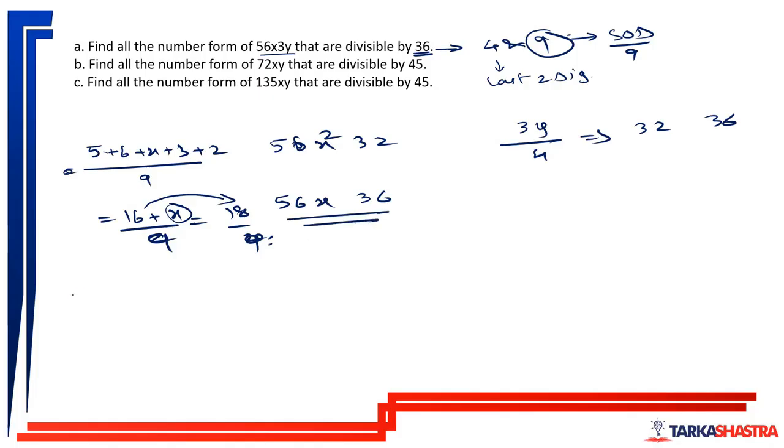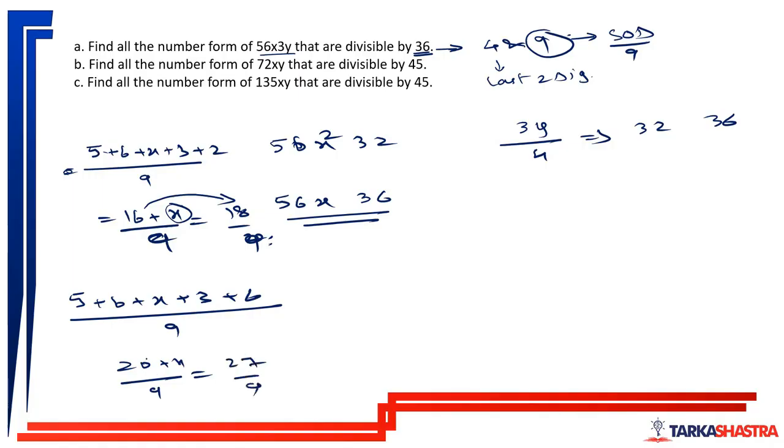Similarly, checking for 5 plus 6 plus x plus 3 plus 6, it should be divisible by 9. So 11, 14, 20 plus x, by 9. The closest multiple of 9 above 20 is 27. So 20 plus x should be equal to 27, so x should be equal to 7.